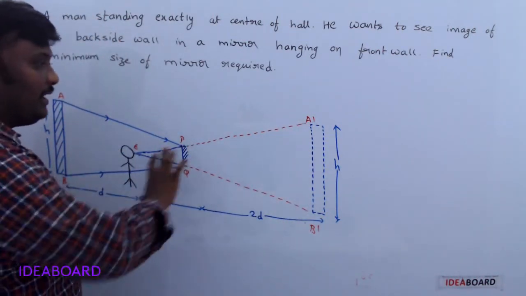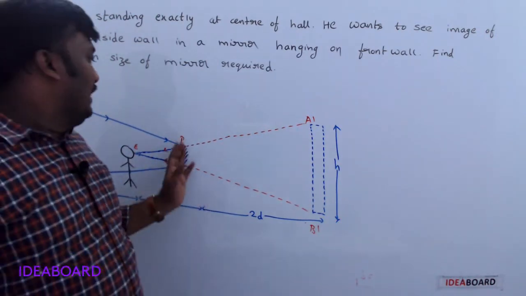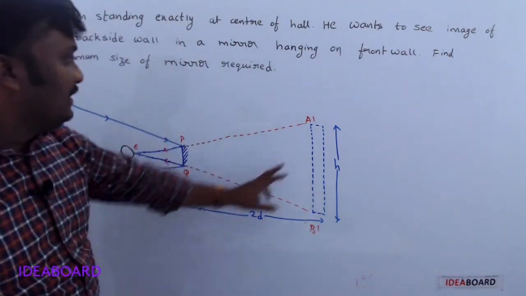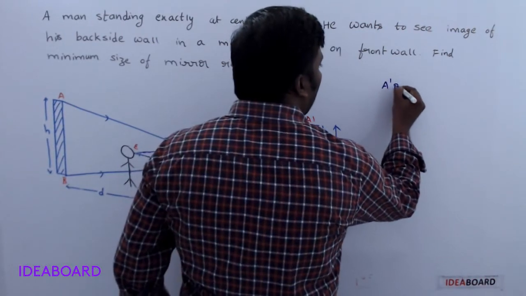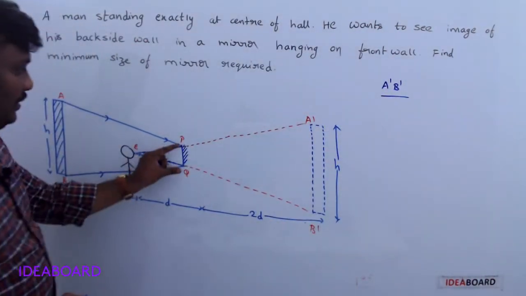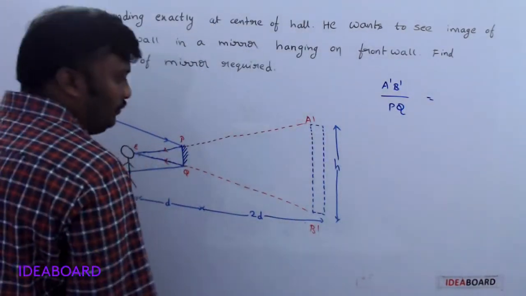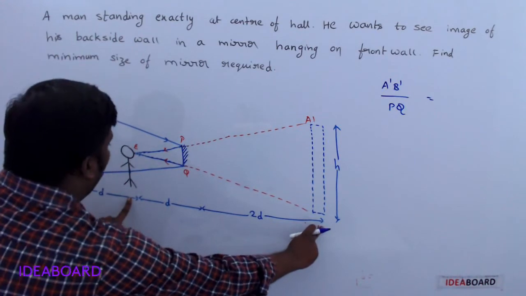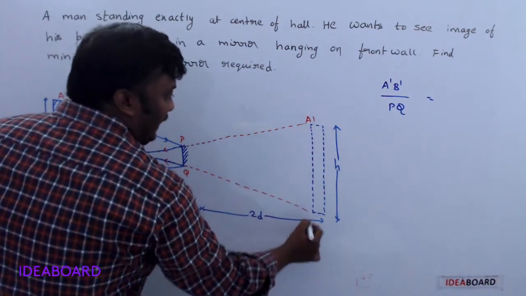These are similar triangles, and for similar triangles, the sides are always proportional. That's why you can take A'B' by PQ is equal to the distance from E to A'B'.